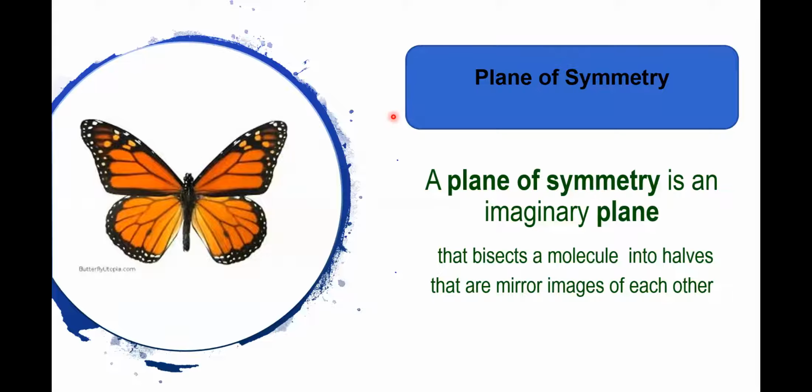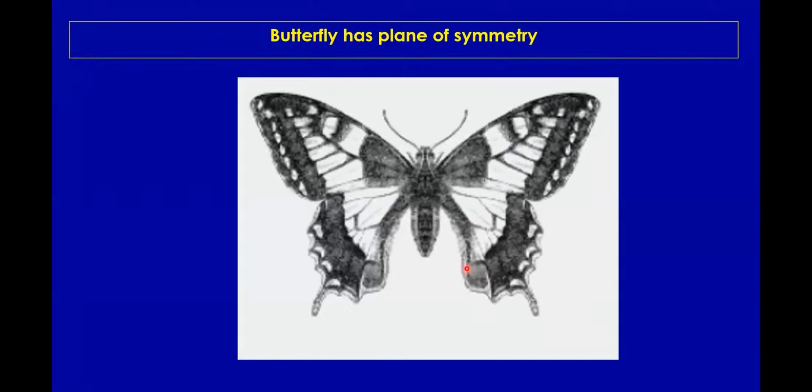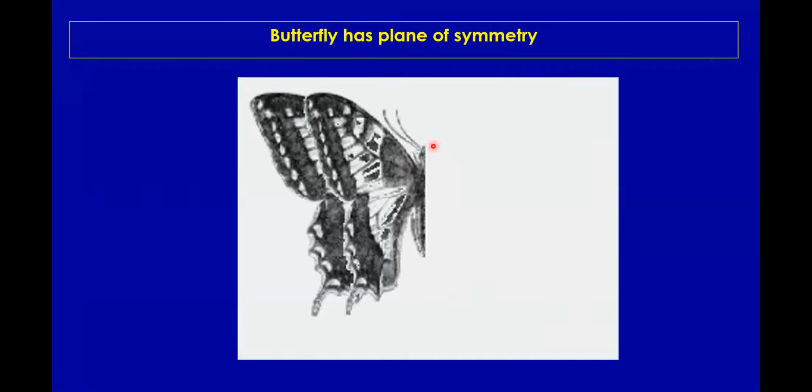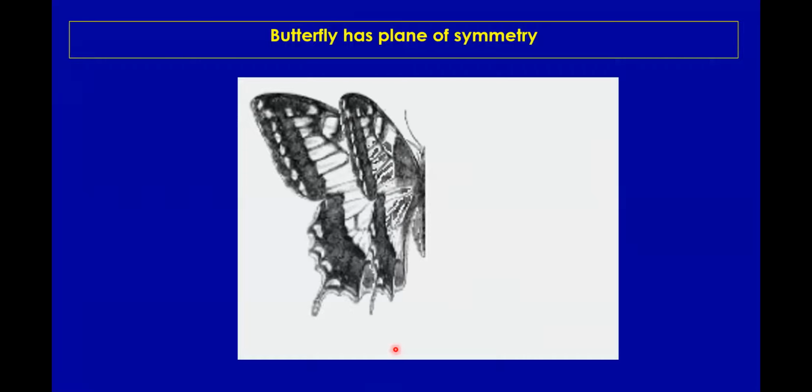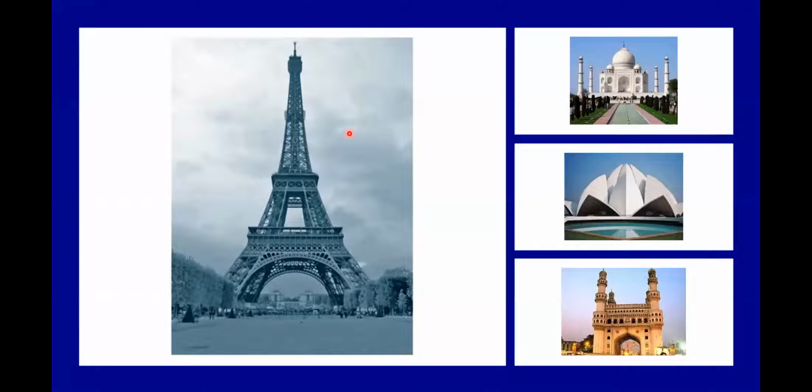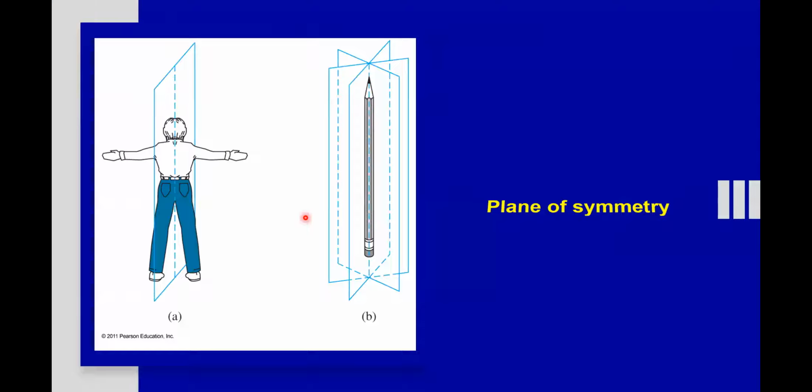Then let's quickly move on to the plane of symmetry. This is a simple one. It's an imaginary plane that divides the molecule into equal halves that are mirror images of each other. Then you can say that the molecule has a plane of symmetry. So butterflies have a beautiful plane of symmetry. Many objects, man-made or natural, contain a plane of symmetry. Look at here.